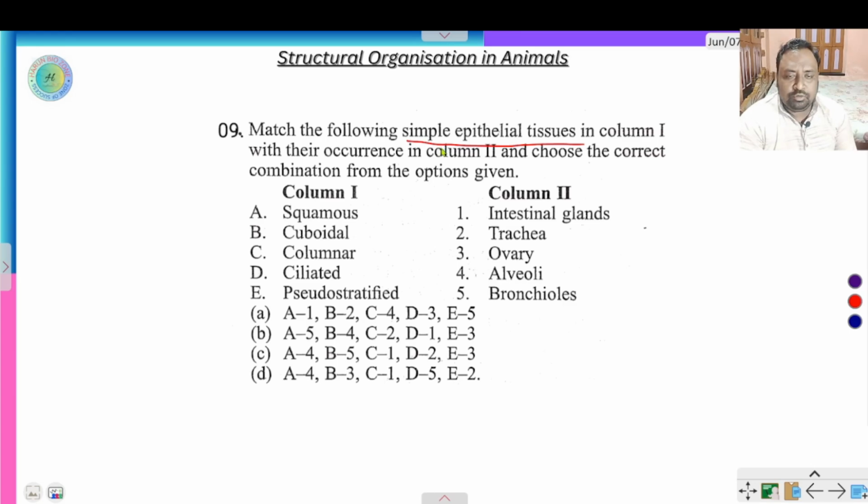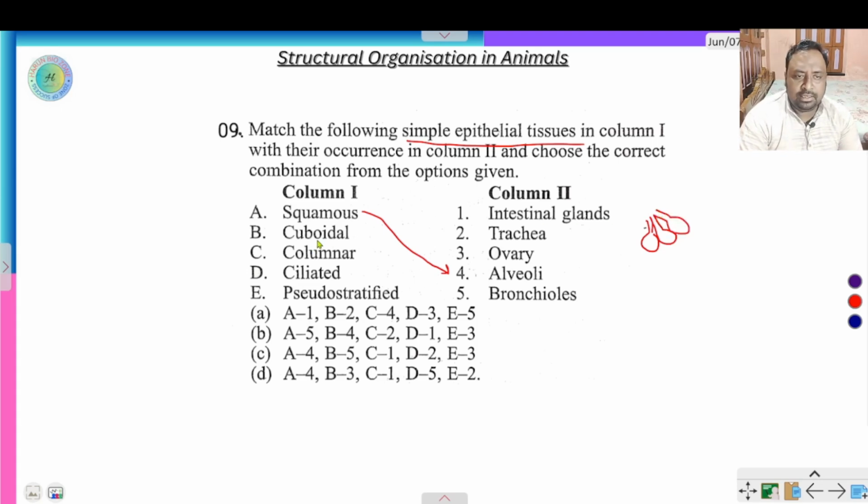So this question explains simple epithelial tissue, that is single layered epithelial tissue, and where it is found. That is squamous. Squamous means squama-like structure. This is found in alveoli. Where is alveoli present? Alveoli is present in the lungs. This type of structure is alveoli, where gaseous exchange happens.